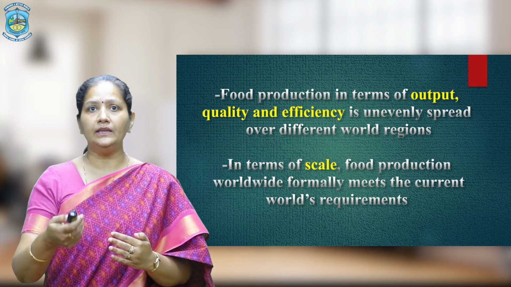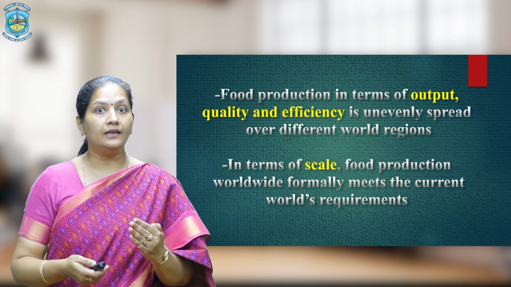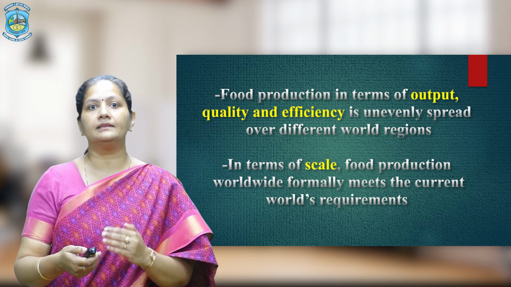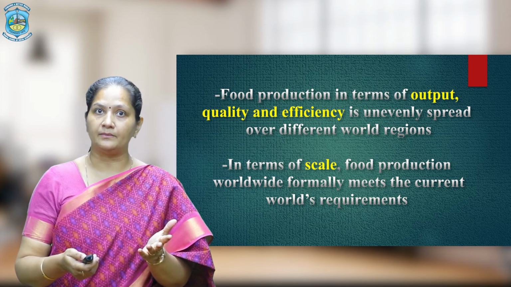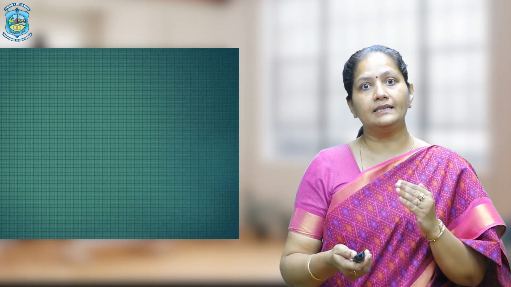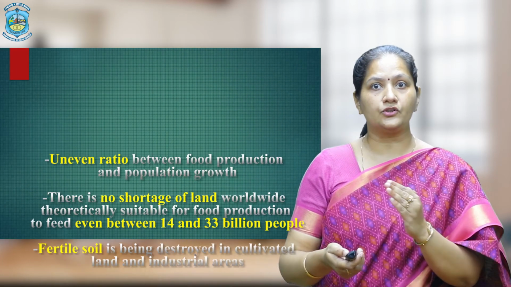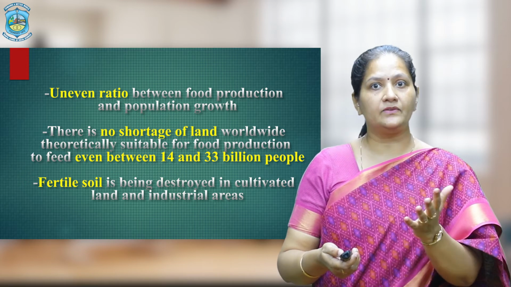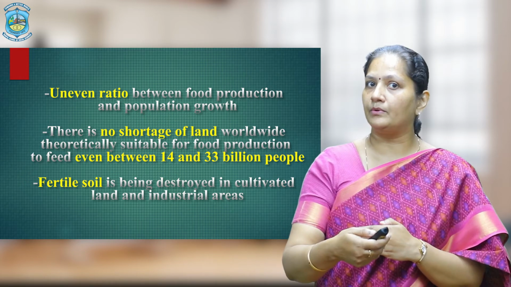And yes, on the whole, in terms of scale, food production worldwide formally meets the current world's requirement. Food production is lacking in places where food shortages are felt the most because of the ratio between food production and population growth.